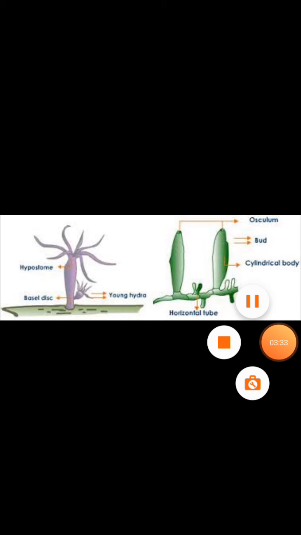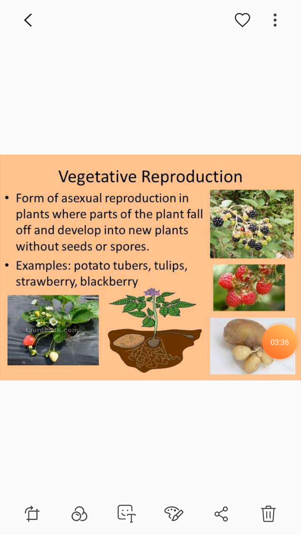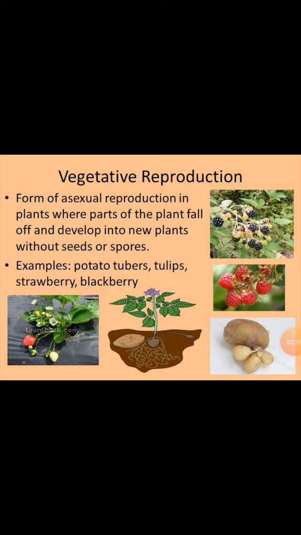What is vegetative reproduction? Vegetative reproduction is one type of asexual reproduction. It is a form of asexual reproduction in plants where a part of the plant falls off and develops into a new plant without a seed or spore. The unit of vegetative reproductive structure is called a diaspore or vegetative propagule. These are examples of vegetative reproduction.